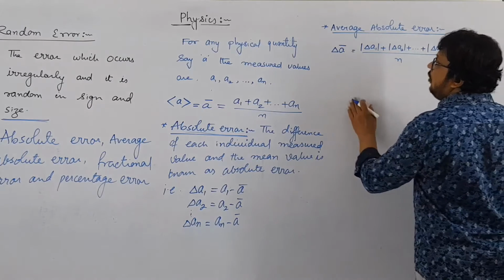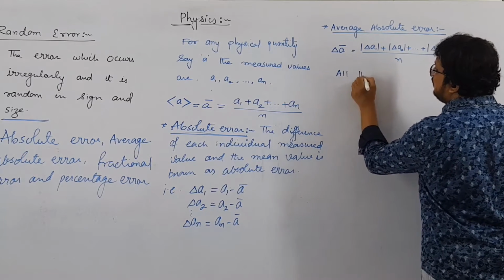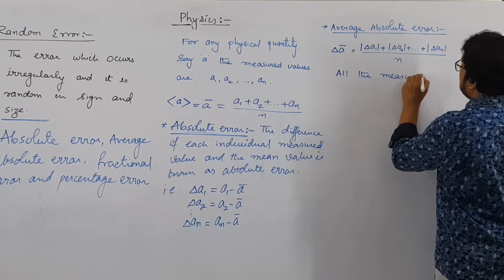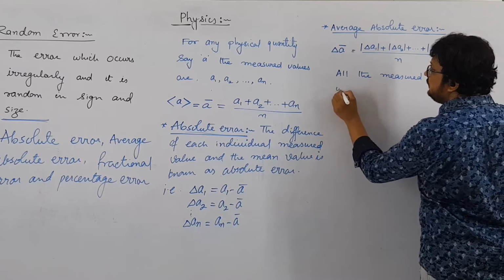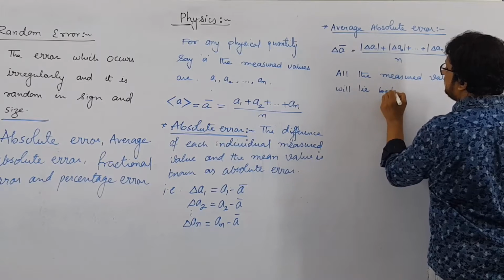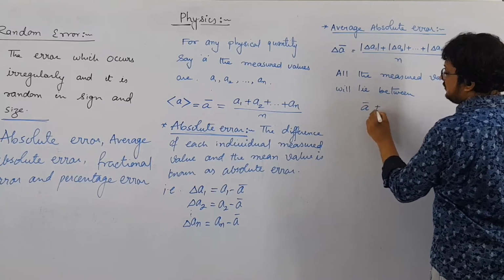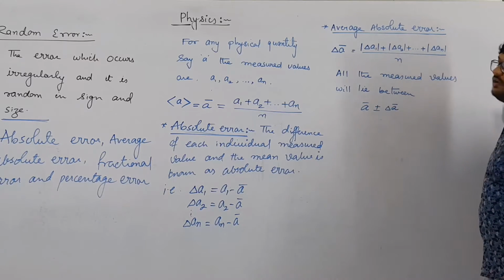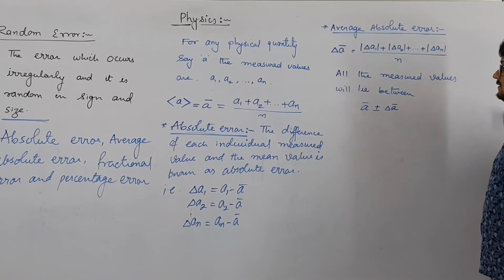So all the measured values will lie between A bar plus or minus delta A bar. Means all the measured values, that is, the individual values which we have calculated, will lie between A bar plus or minus delta A bar.